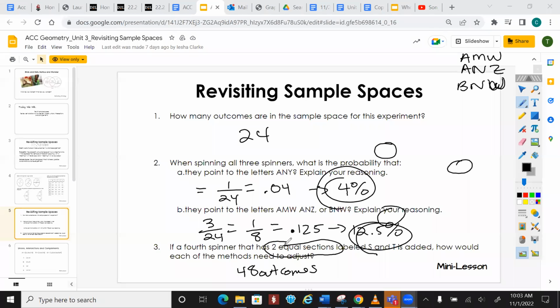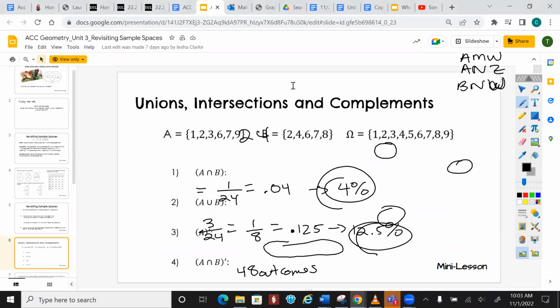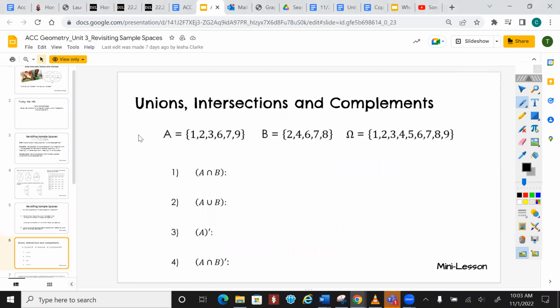Paris said, what if there are 3 equal sections? What would we multiply it by then? 3. So we would take 24 and multiply it times 3, and that would change the number of outcomes. Let's go ahead and look at this next part. Take a second and write out A, B, and omega. That's what this actually is called.